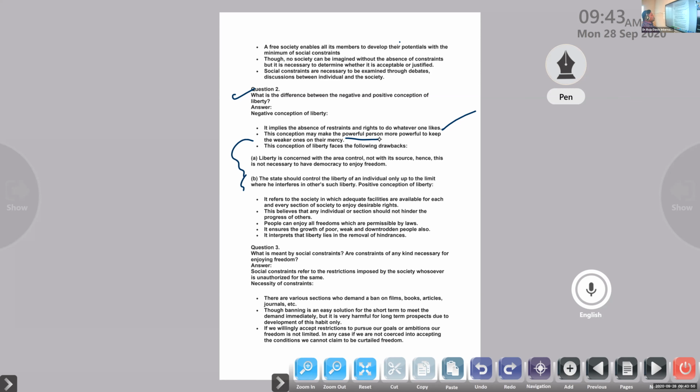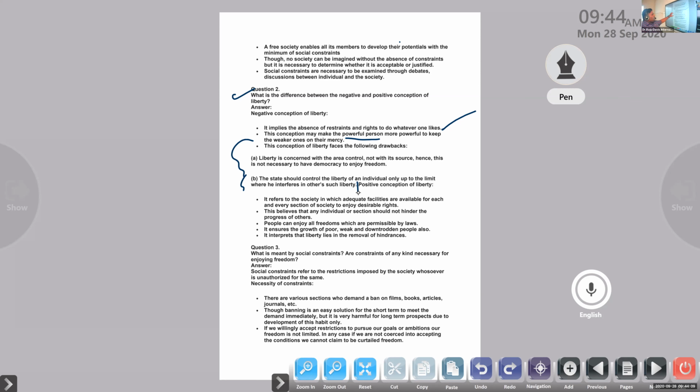Next one, the state should control the liberty of an individual only up to the limit where he interferes in others' liberty.